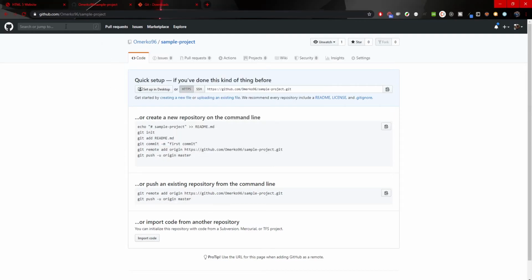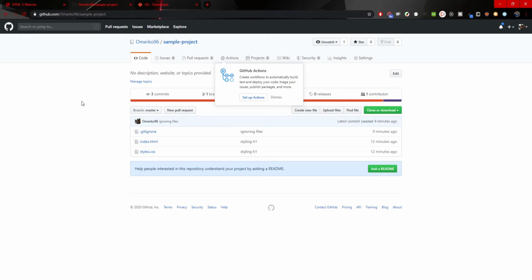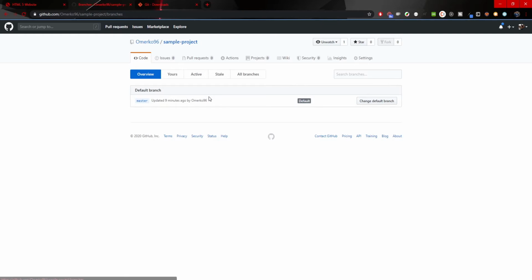So now when we come here and refresh, reload this page, now you could see the changes on this page. We will have a git ignore, index.html and style.css file. You can also see that there is no sample.js file, as it is not pushed. It is inside of the git ignore file. You could also see that we have just one branch, and that branch is called master. Why? Well, because we didn't create the branch HTML changes on GitHub, we just created it on our local machine.